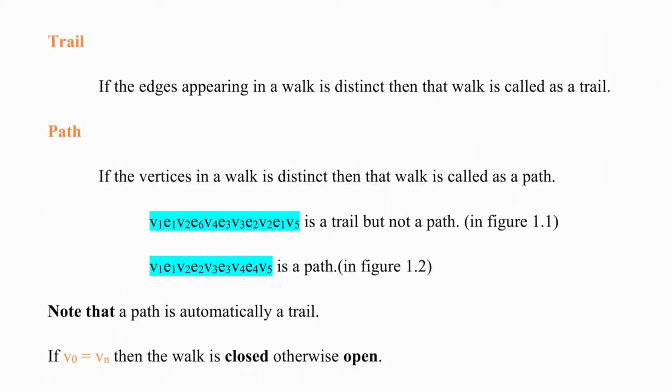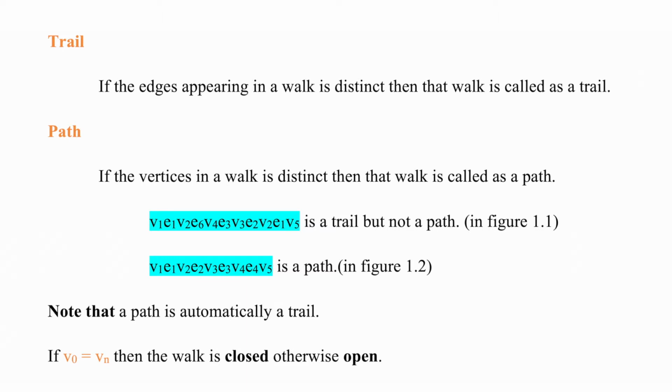Next, we are going to recall the definition of trail. If the edges appearing in a walk are distinct, then that walk is called a trail. Next, the definition of path. If the vertices in a walk are distinct, then that walk is called a path.